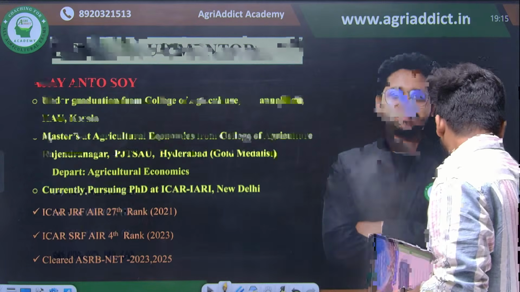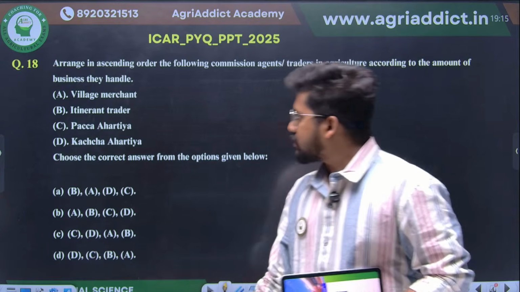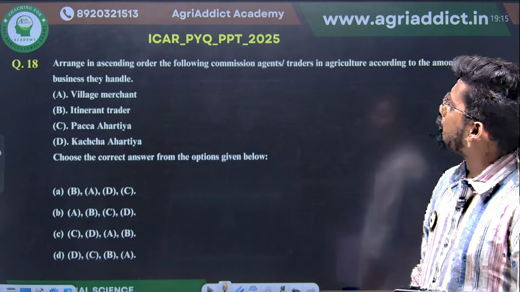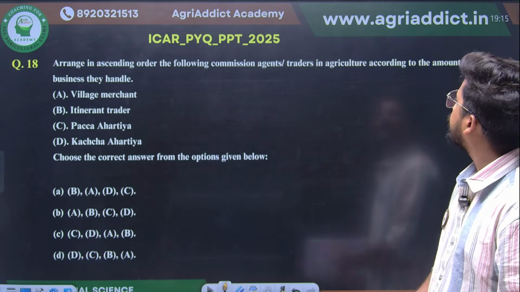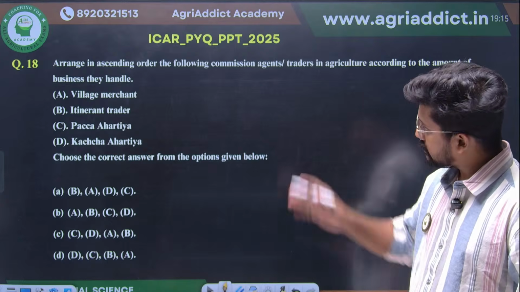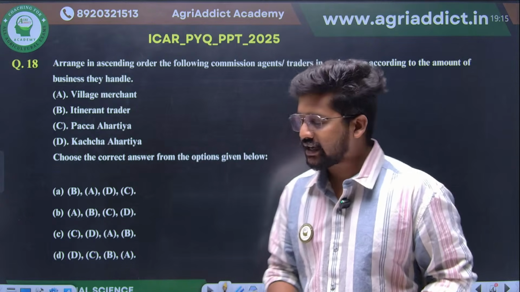Coming to the first question: arrange in ascending order the following commission agents or traders in agriculture according to the amount of business they handle. The question directly hits the agricultural marketing portion.